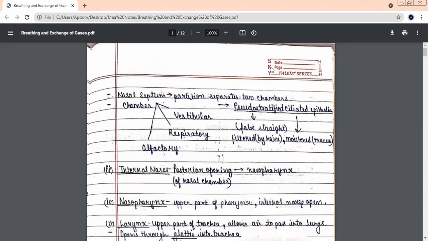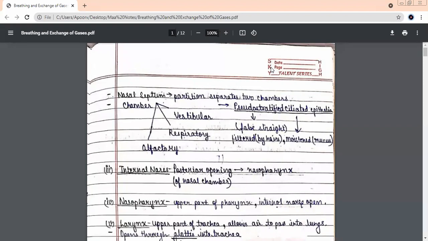From vestibular, it goes to the second area, which is known as? Respiratory. Yes, it is known as the respiratory part. And the third one is olfactory. So that sense of smell which we have is because of this third chamber, olfactory.